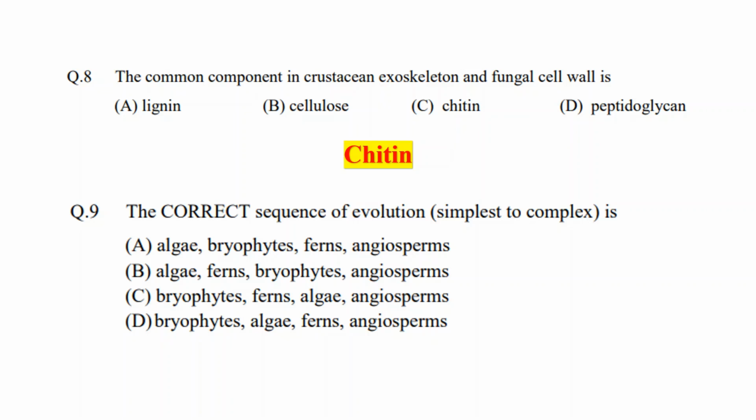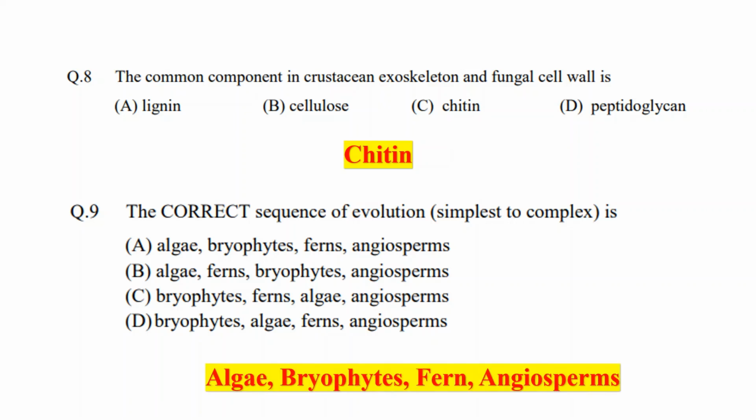Now the last question, the correct sequence of evolution from simplest to complex is algae, bryophytes, ferns, angiosperms, or algae, ferns, bryophytes, angiosperms, or bryophytes, ferns, algae, angiosperms, or bryophytes, algae, ferns, angiosperms. The correct option would be option A, that means algae, then bryophytes, then ferns and obviously at last the angiosperms.